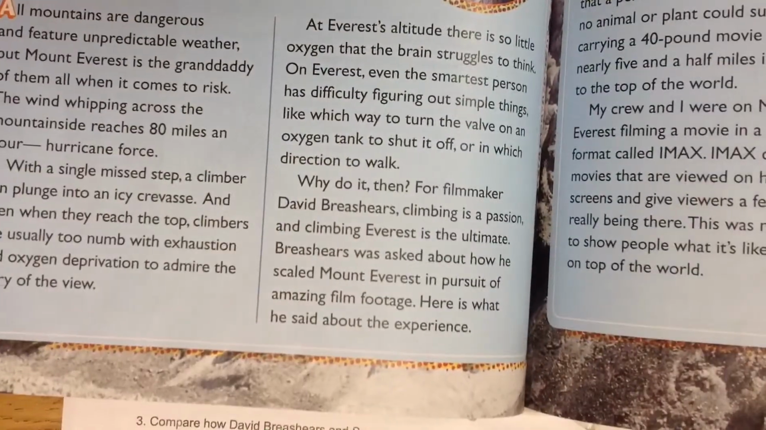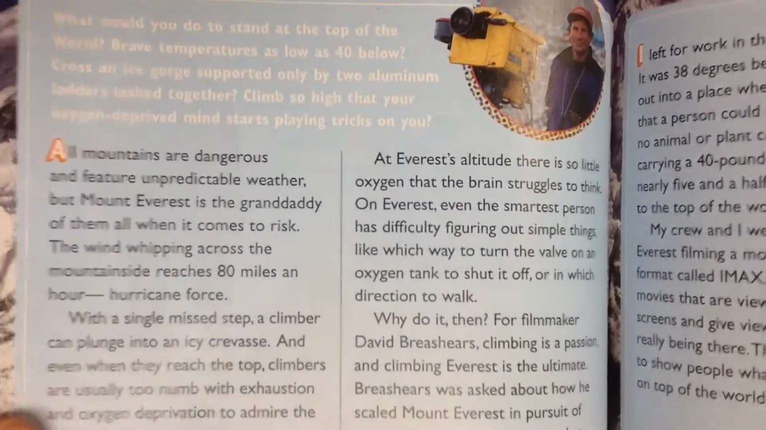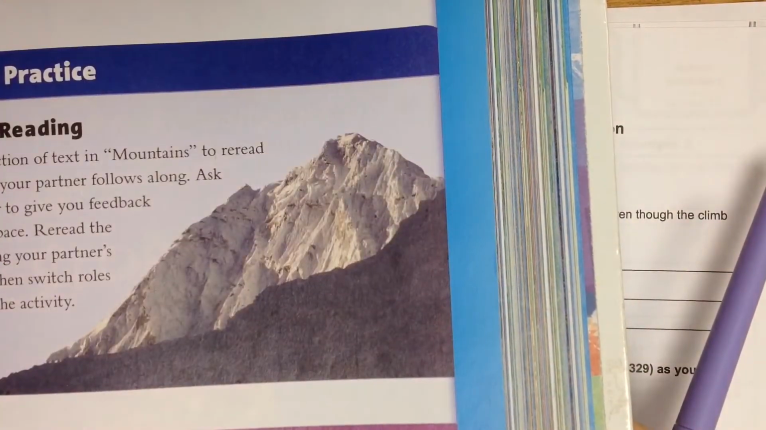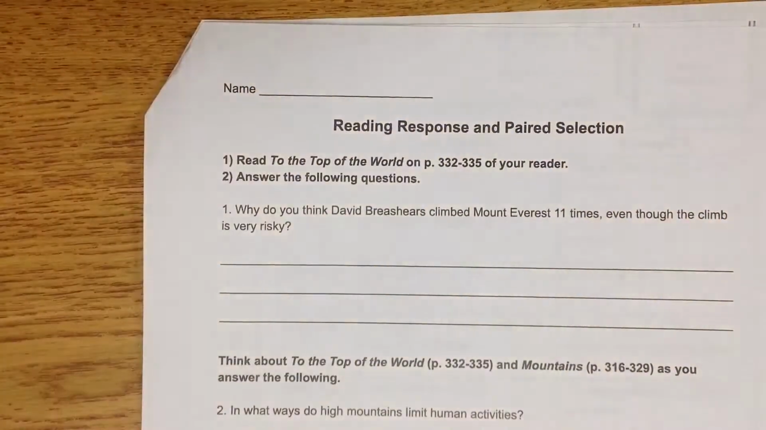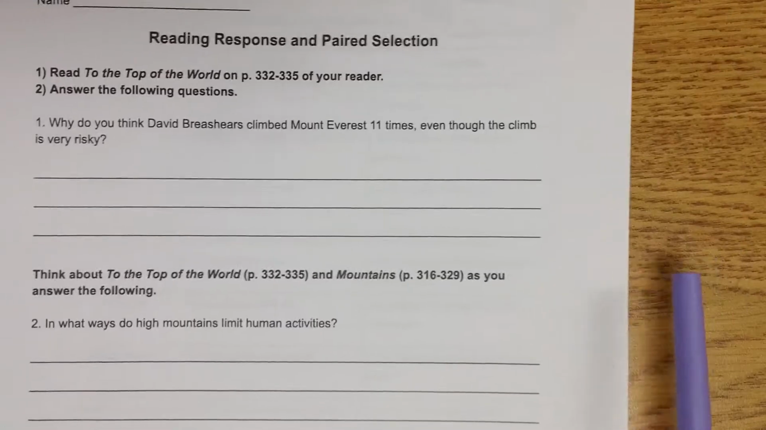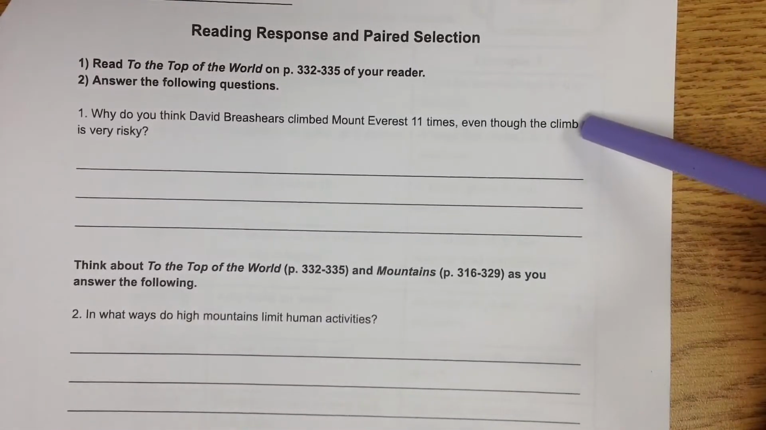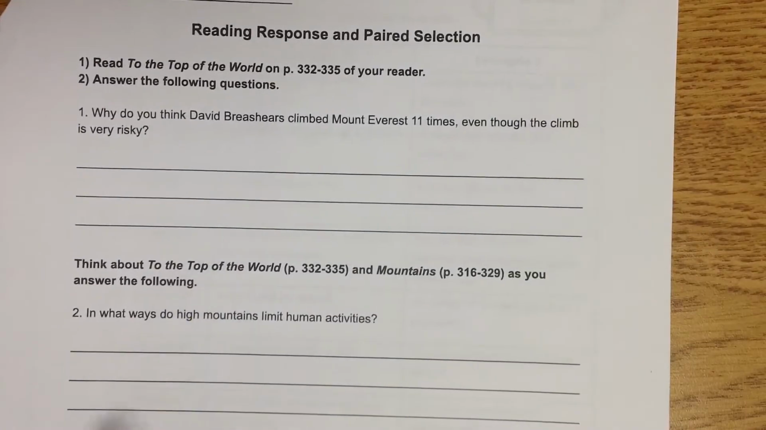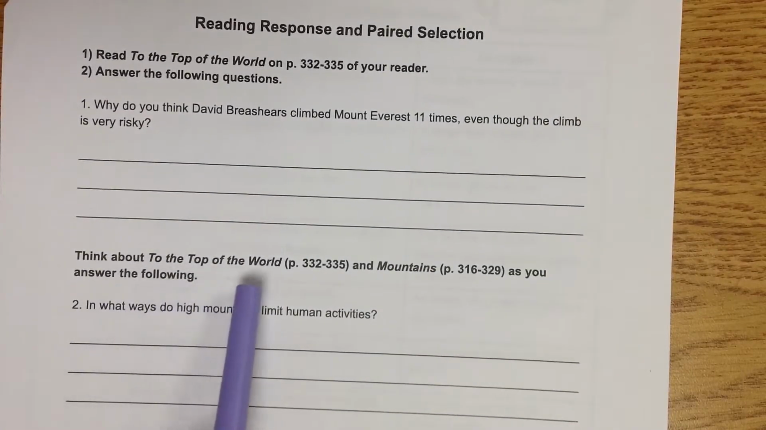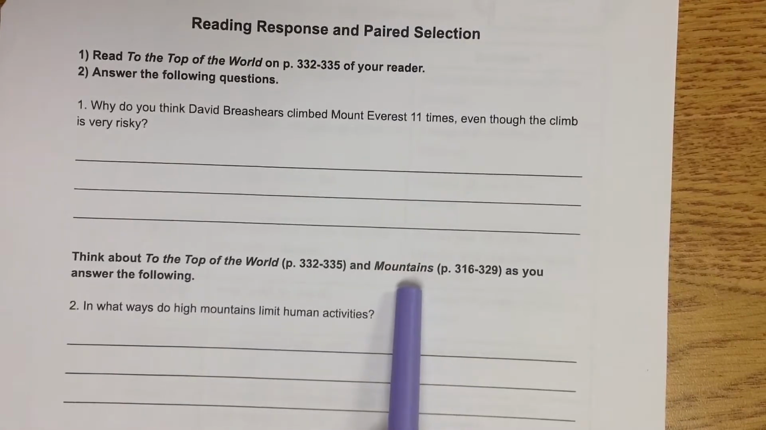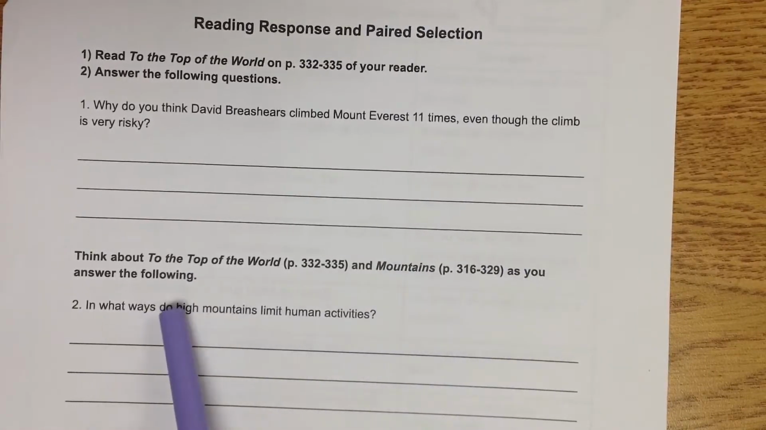So you'll read this whole page here, and then you'll move on to this page, and then there's two more after that. Okay, so make sure you read those. And then you're going to answer these questions. I think this one's pretty self-explanatory. And then for 2, 3, and 4, you're going to think about To the Top of the World, so what you just read, and Mountains, what you read yesterday, as you answer the following.